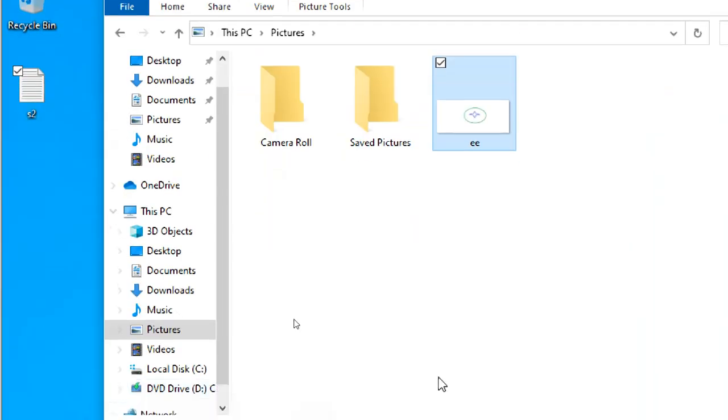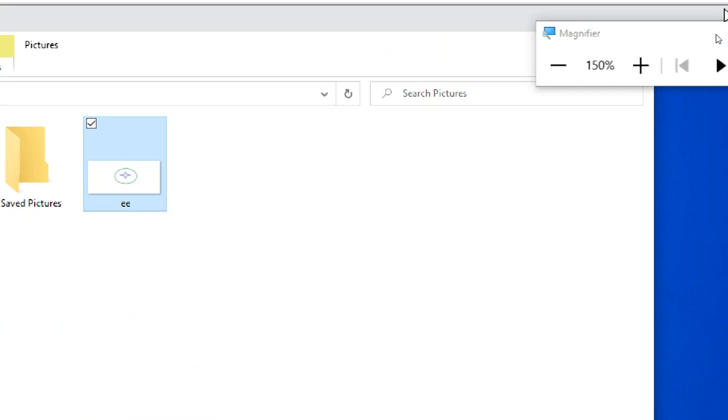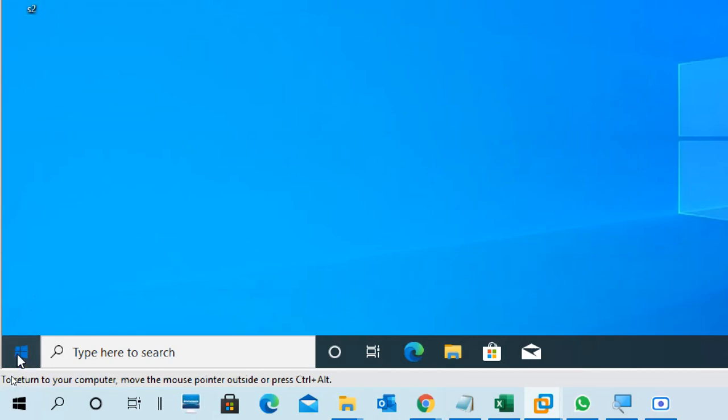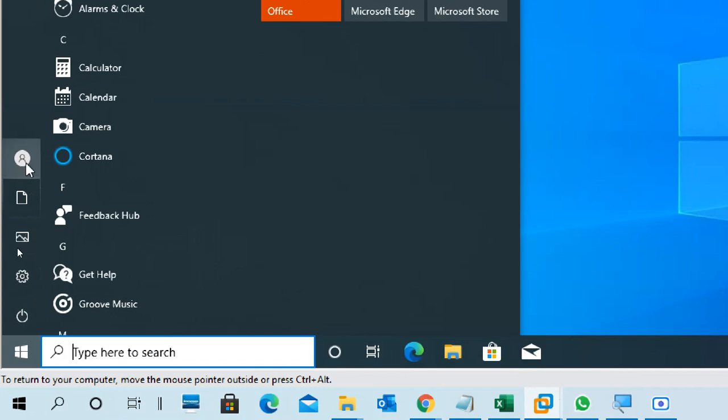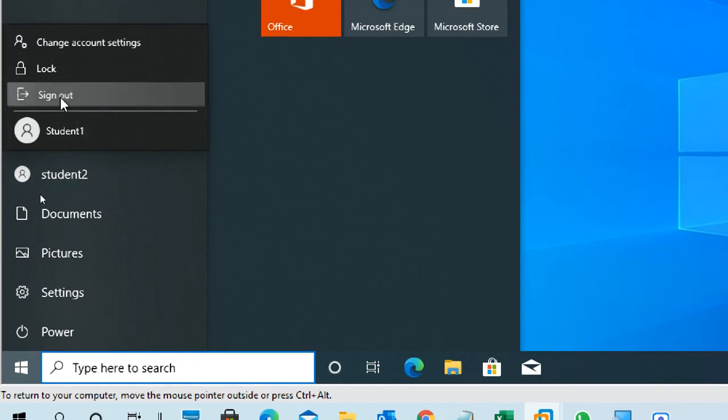Now this is data in the user data. One user data, when a user is logged in, their profile data will show. When another user logs in, that user's profile data shows. This is the profile data of student 1. So I'm going to log out from student 1, sorry, student 2. So this is the profile data of student 2, right? So I log out from student 2, then log in with student 1. Click on it. Yes. Sign out.